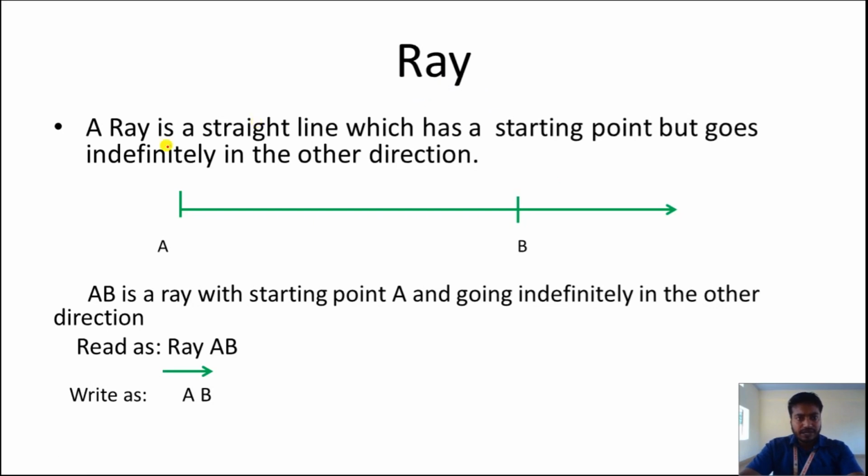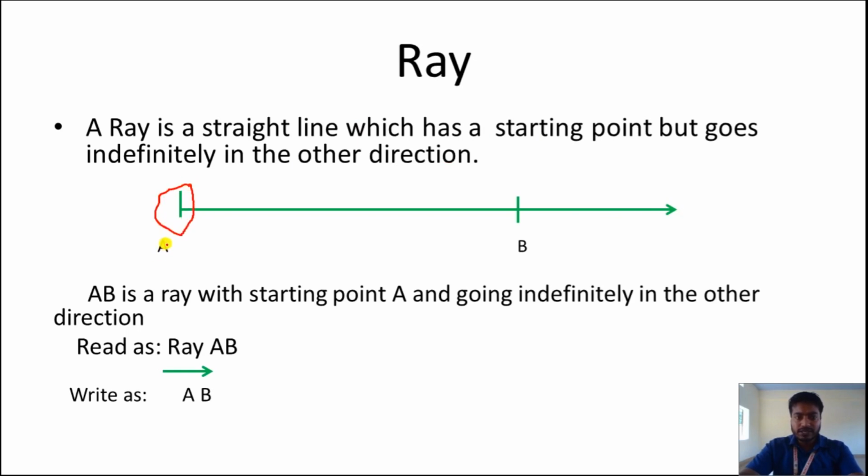Next we have ray. Now what is this ray? A ray is a straight line which has a starting point but goes indefinitely in the other direction. If you see the starting point of this ray, the arrow is mentioned on this side and on this side we don't have an arrow. It means that this line is going endlessly this side, but the starting point is fixed.